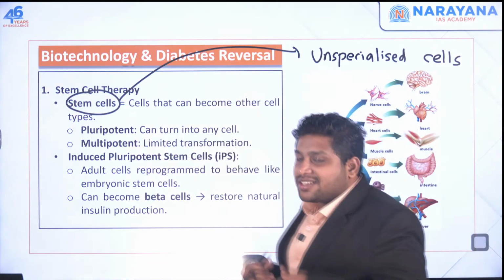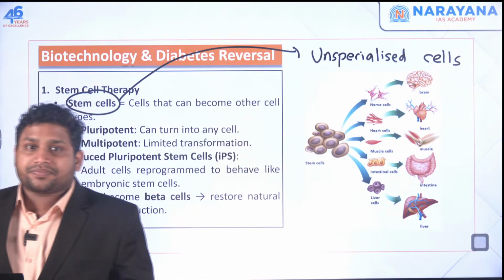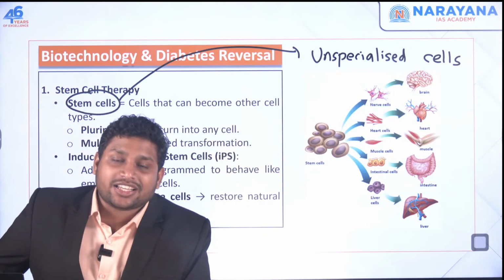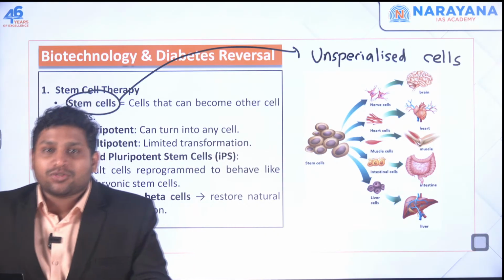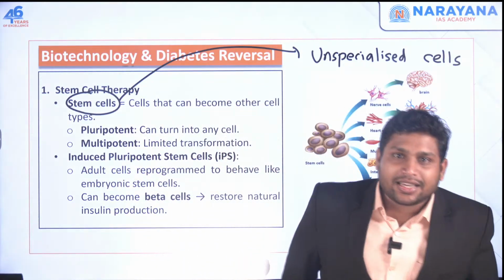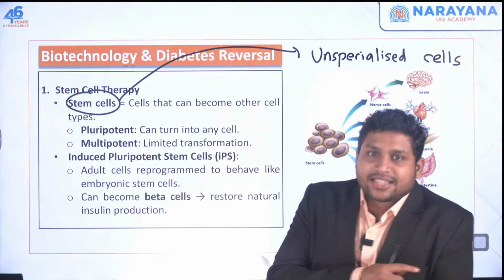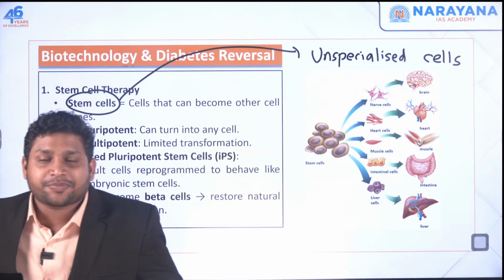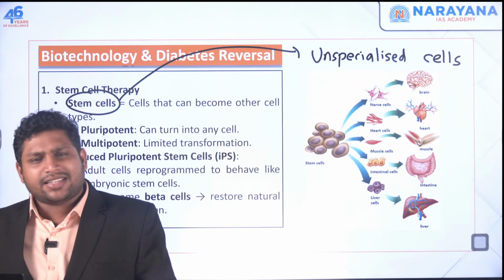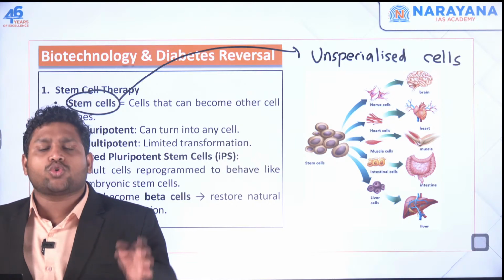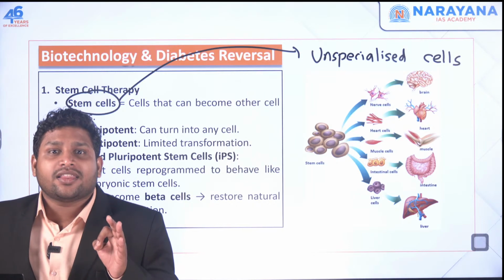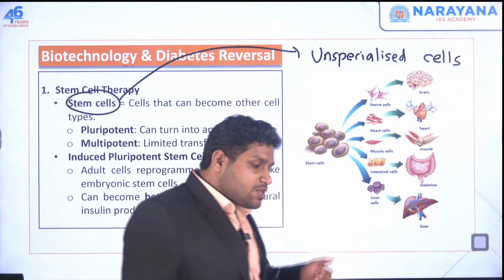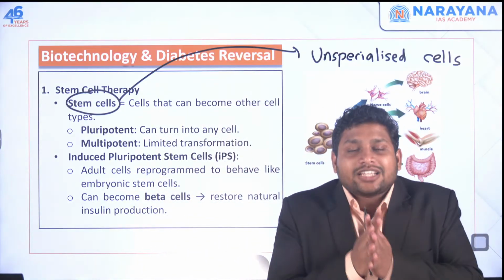Now when you look at these cells, some of these cells in the initial part are unspecialized, or what we call stem cells. These are those cells which have not yet specialized. See, if there is a cell, let's say a muscle cell, or let's say neurons, which we call nerve cells, a nerve cell would be a specialized cell. That cell knows what to do. They have a specific task and they will do the same task. It's not like you can teach them to do different tasks. But when we say we have an unspecialized cell, that means it has not yet specialized.